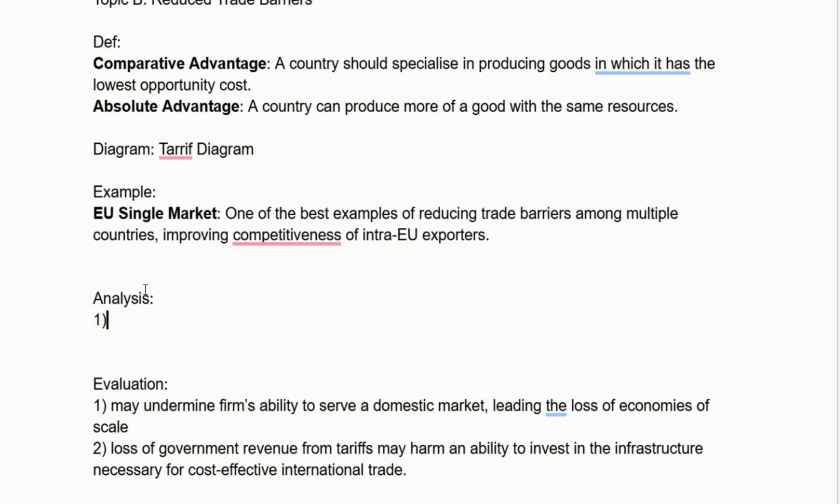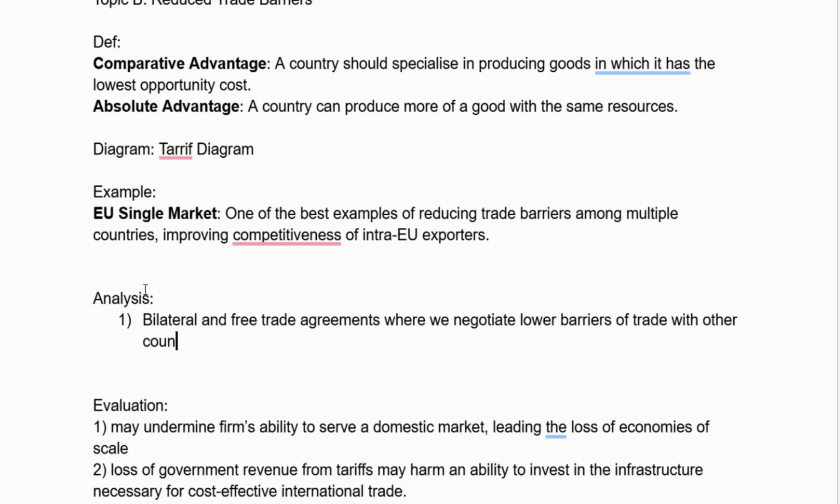What that means is I'm probably going to focus my analysis a lot on bilateral and free trade agreements where we negotiate lower barriers of trade with other countries so that we can have better access to their markets. So this is mutual reductions in tariffs with other countries that you have negotiated, and not just unilateral lowering of tariffs.